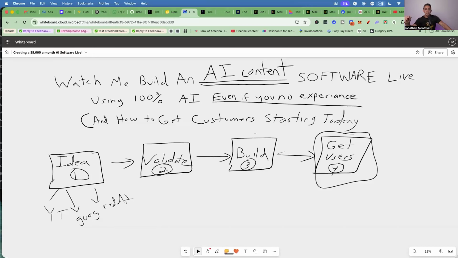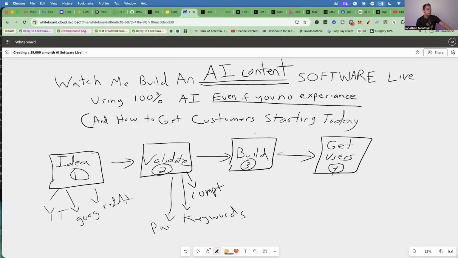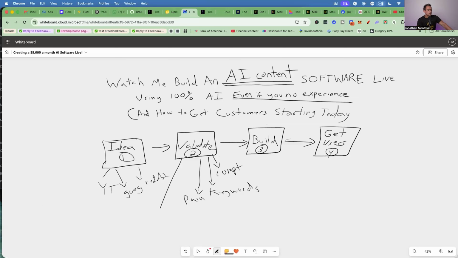Validation. Before you start any business, you wanna validate it before you actually build it, because if you don't validate your business, you're essentially wasting time. So validation, what does that actually mean? This is going to look at things like your competitors, right? What are other people doing in that same industry? So your competitors, it's going to look for keywords. What are the keywords that people are searching? It's looking for the pain in that industry, right? So what are people's pain points? Like, why would they buy your software? What are the searches per month, right? So the searches per month.